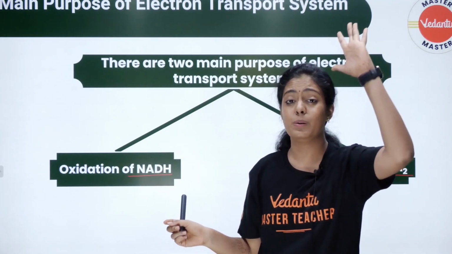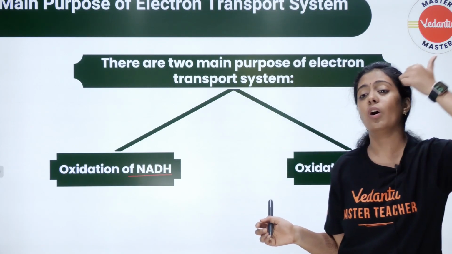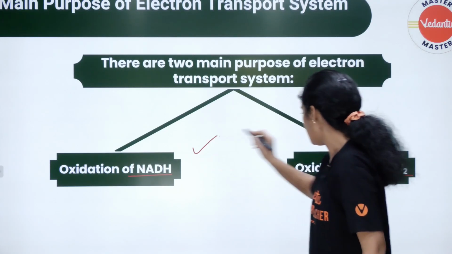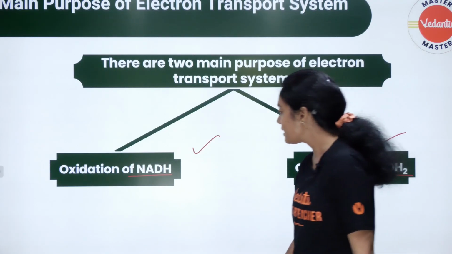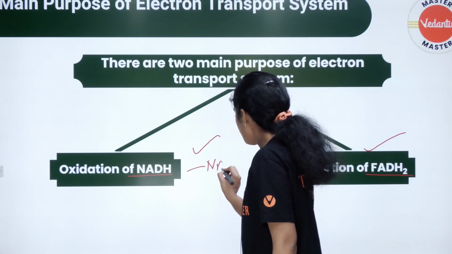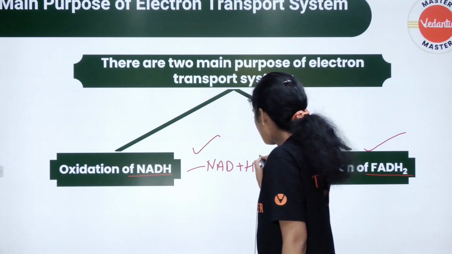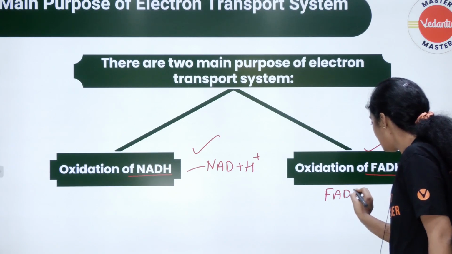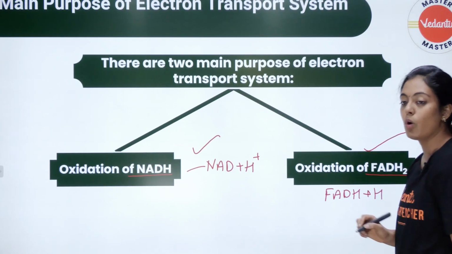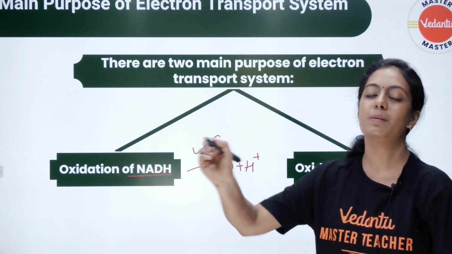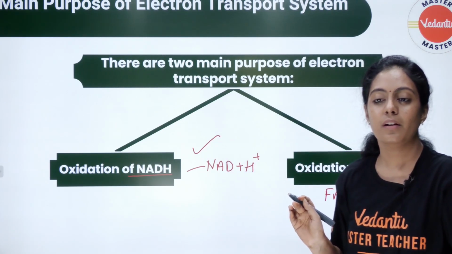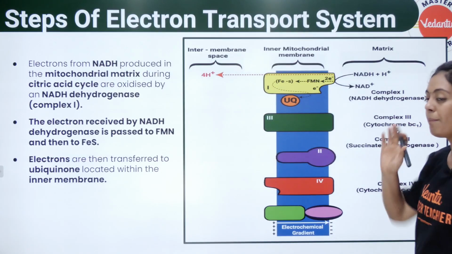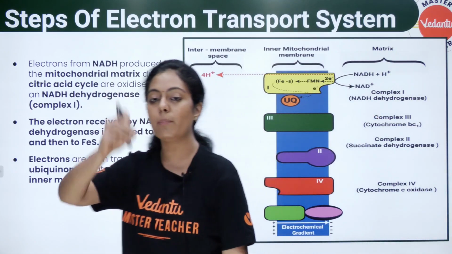So all of you please note this point. Okay, the function or the purpose of electron transport system is to oxidize your NADH and oxidize your FADH. Oxidize na enna ago? NADH will become NAD plus H plus. அதே மாதிரி FADH என்ன? FADH2 என்ன ஆகும்? It will become FAD plus H. This is what I call it as oxidation pasangla. Any doubts still here? Okay, this is how it happens. Okay, எப்படி நடக்குது இதுன்றதா இப்போ நம்ம பார்க்க போறோம். Now we are into the process.